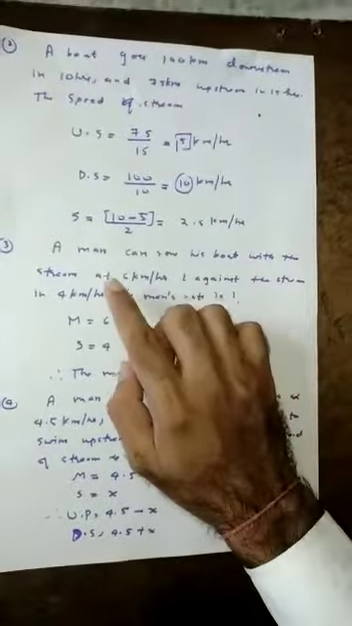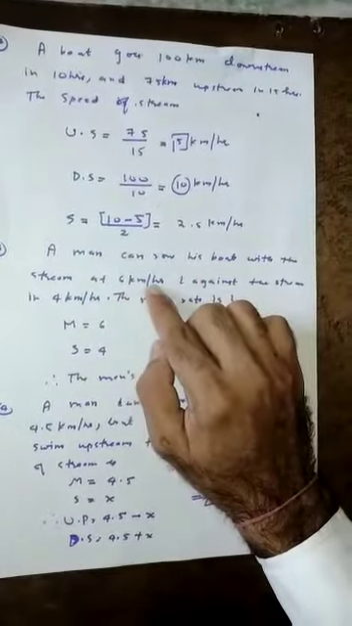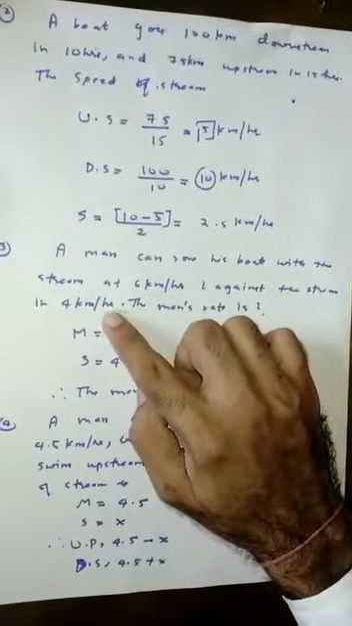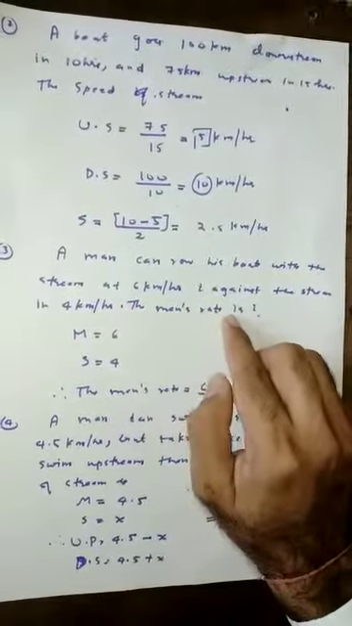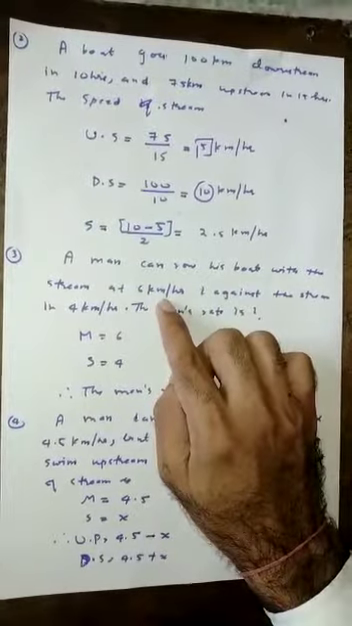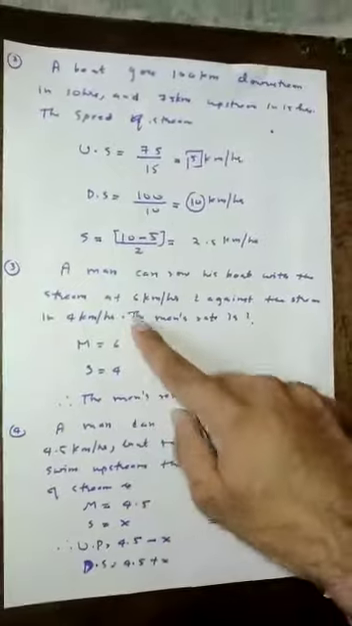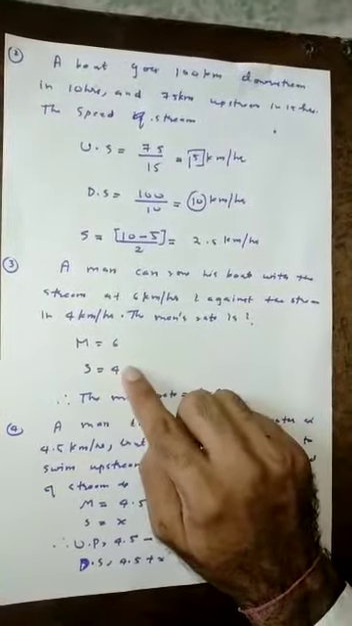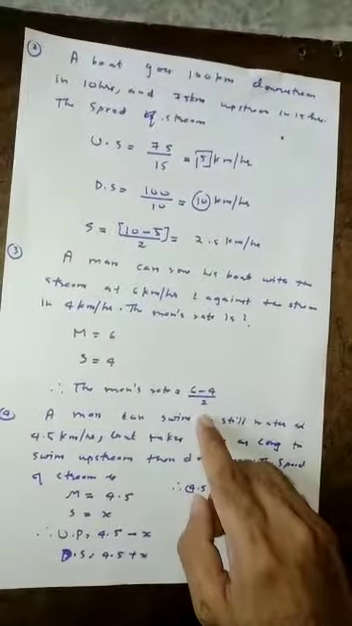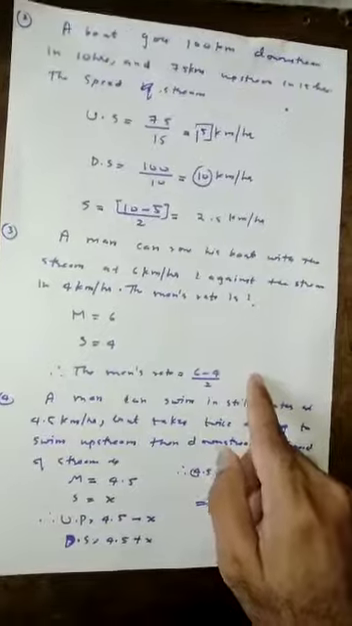Let's go to the next problem. A man can row his boat with the stream at 6 km per hour and against the stream at 4 km per hour. The man's rate is. So they have given a man rows the boat with the stream at 6 km per hour. Therefore m is equal to 6. And against the stream means 4 km per hour. So s is equal to 4. So man's rate is nothing but 6 minus 4 divided by 2, which is equal to 2 by 2 is equal to 1 km per hour.